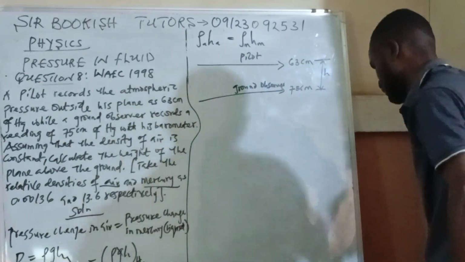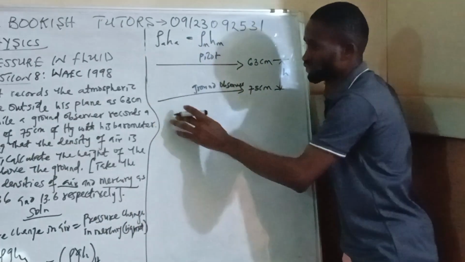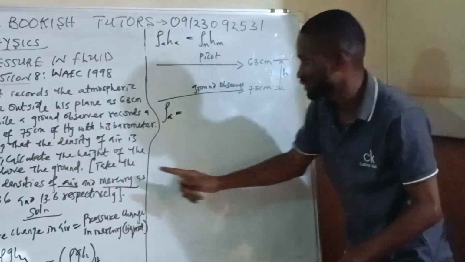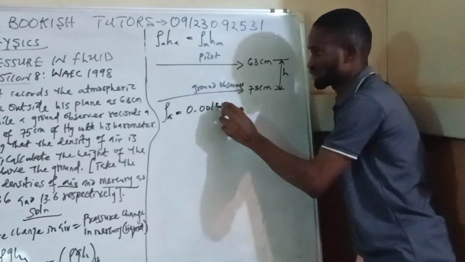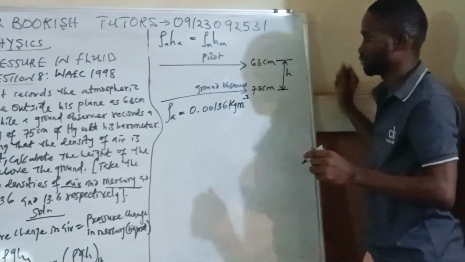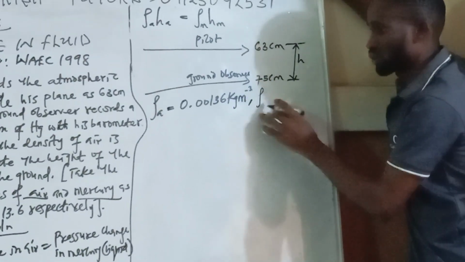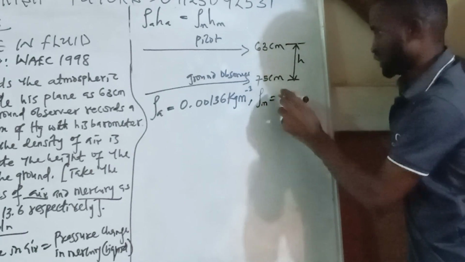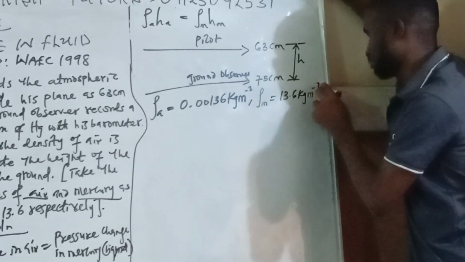Okay, if that is that, then I will have that. What is my density? My rho of A is 0.00136 kilogram per meter cube, and rho of m is 13.6 kilogram per meter cube.